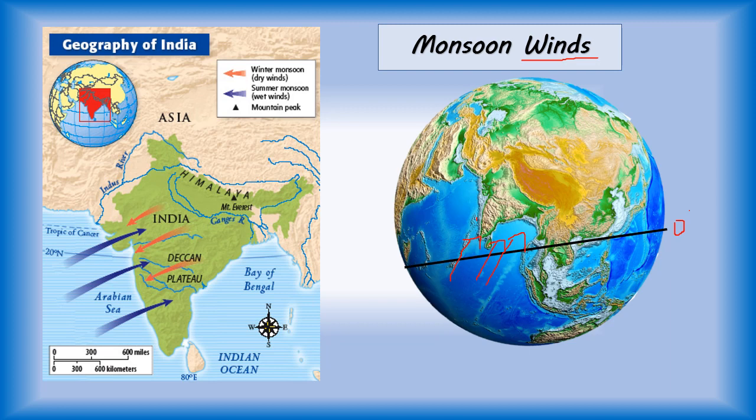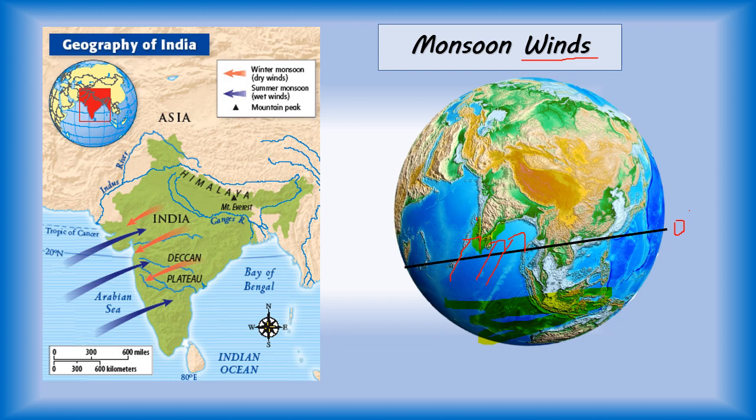So children, pay attention here, everybody. This part, please pay attention. They started from the southern hemisphere, that is this area. Monsoon wind started in the southern hemisphere and they move towards the equator, and they cross the equator and they reach the southern part of India, from where they entered India.